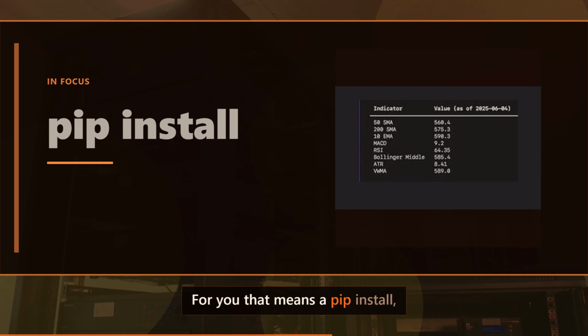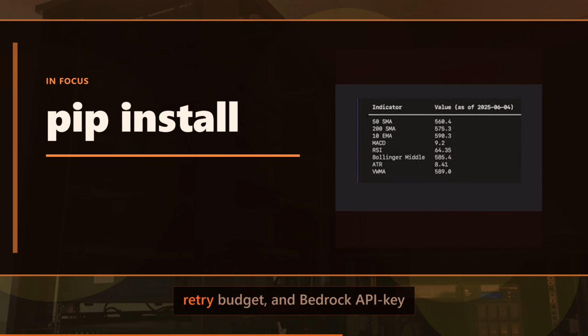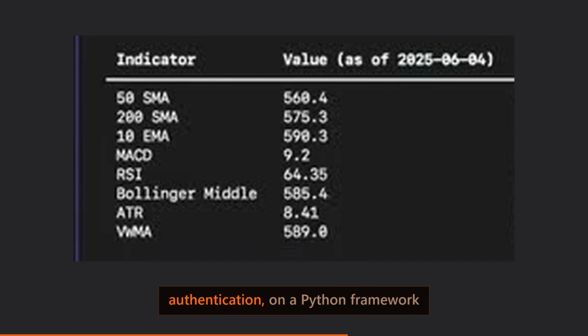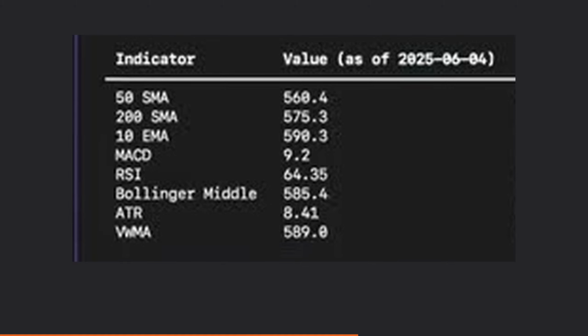For you that means a pip install, a grounded sentiment analyst, a configurable LLM retry budget, and Bedrock API key authentication, on a Python framework its authors decided to fully open source.